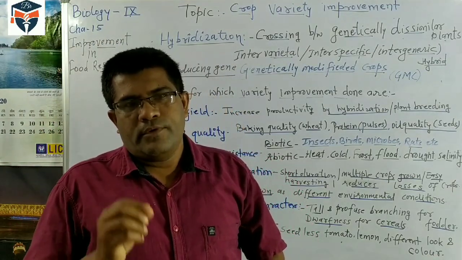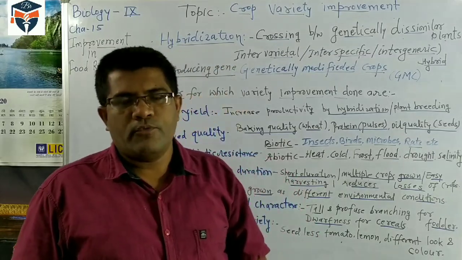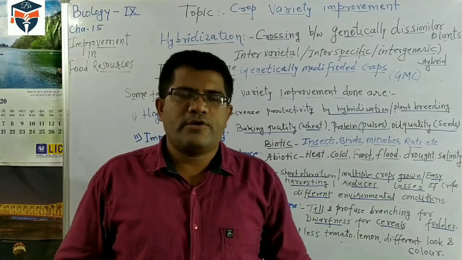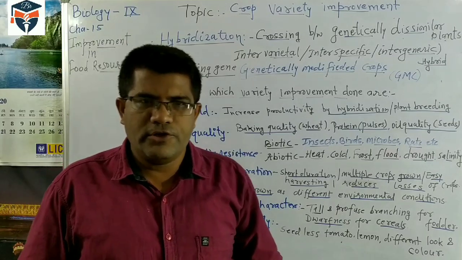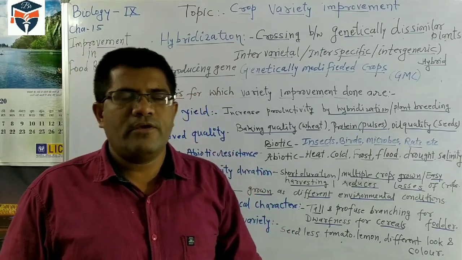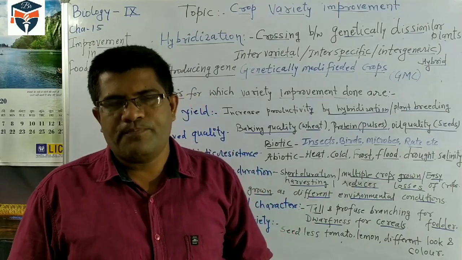Students, from 1952 to 2010 we have increased crop production four times. But as the population is increasing day by day, we have to look for more production of food crops.